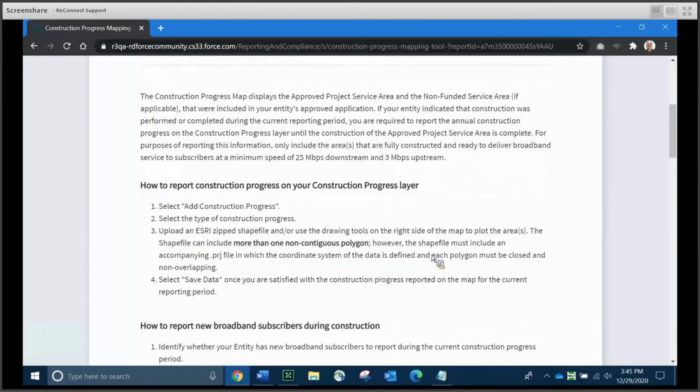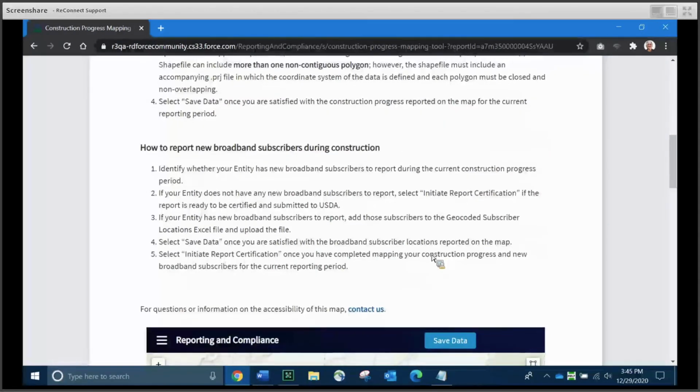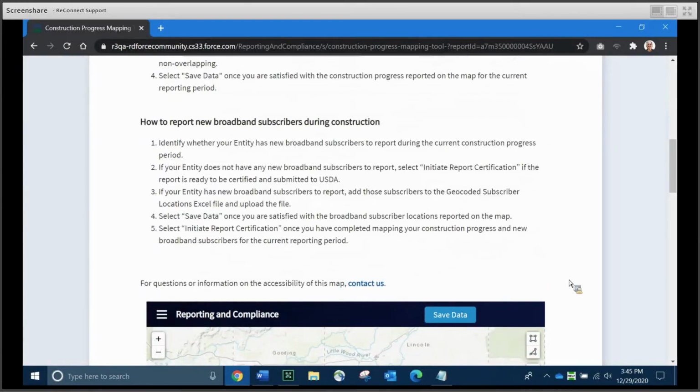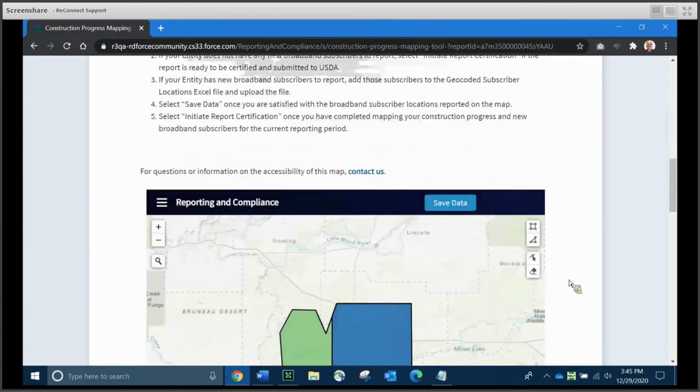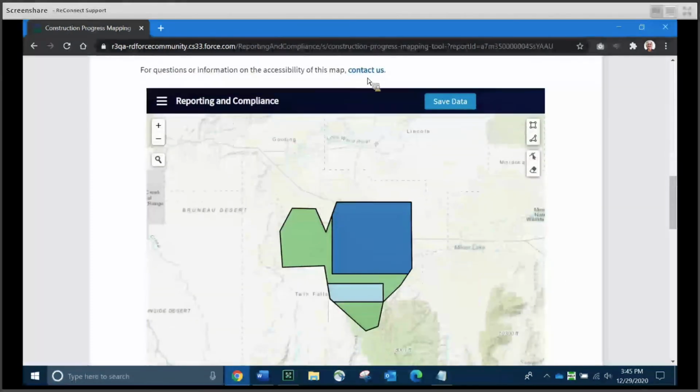And again, as I scroll down a little bit, you're going to see a description of the map and a little bit about how the map works. And we'll walk through all of that this afternoon. And you're also going to see instructions on how to report new broadband subscribers, which I'll also show you some of as we progress through this demonstration. So continuing to scroll down,